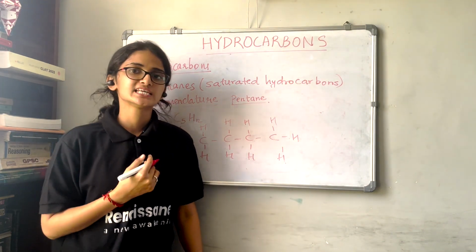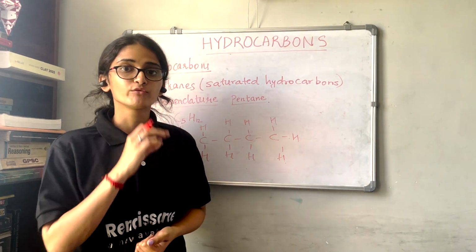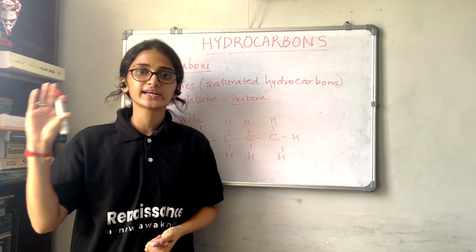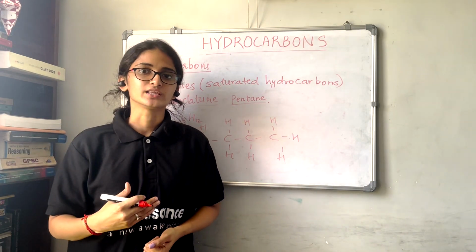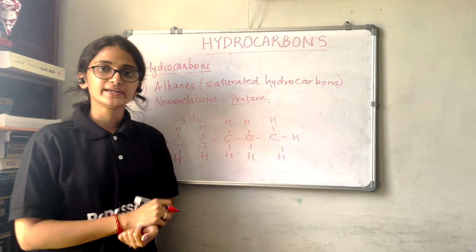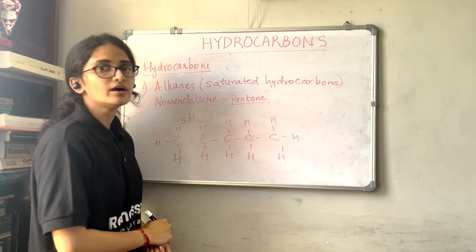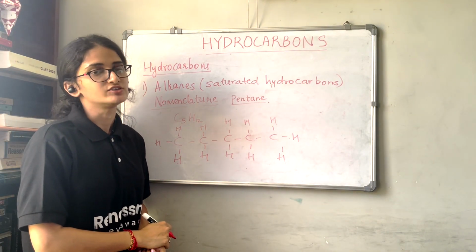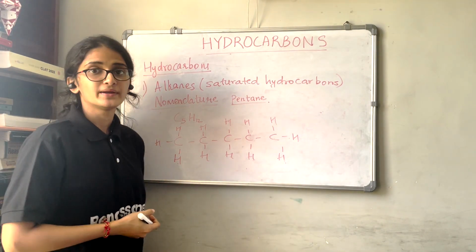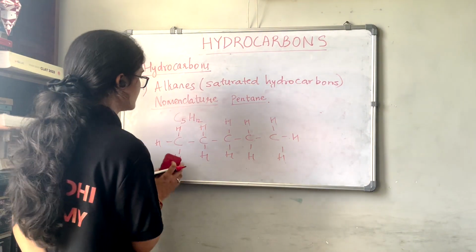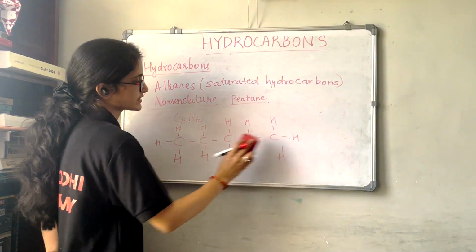Now in previous case we have seen about the butane, how we can arrange the atoms in straight chain as well as in branch chain. So in this pentane also we can have the arrangement of atoms in branch chain. So we are going to see the branch chain pentane. So this is a straight chain.